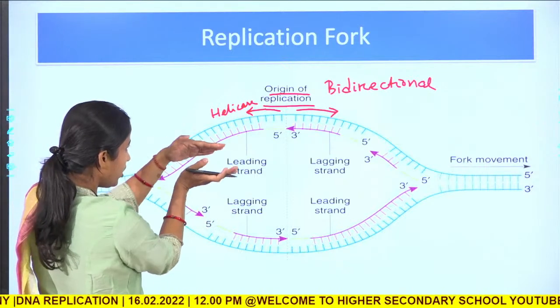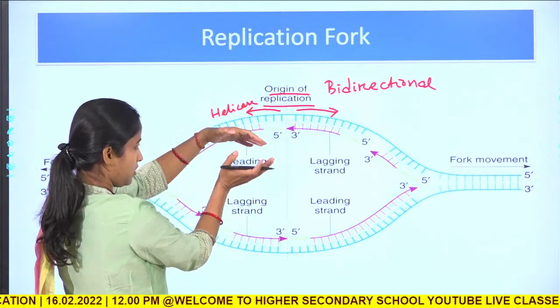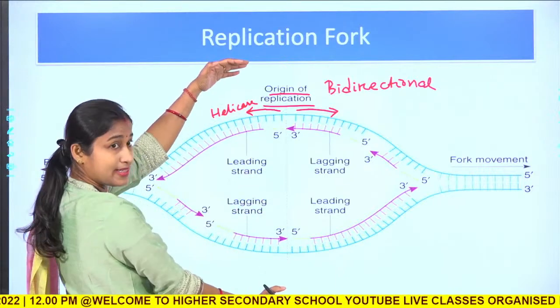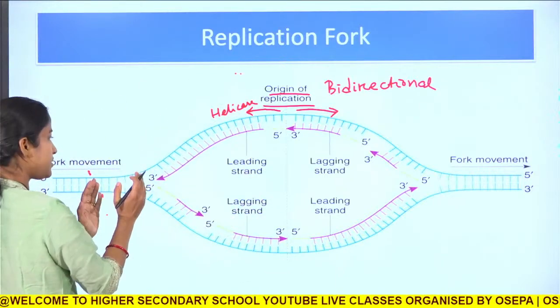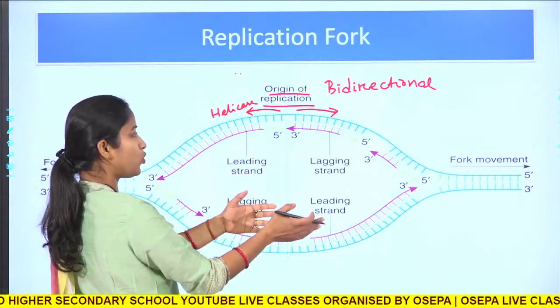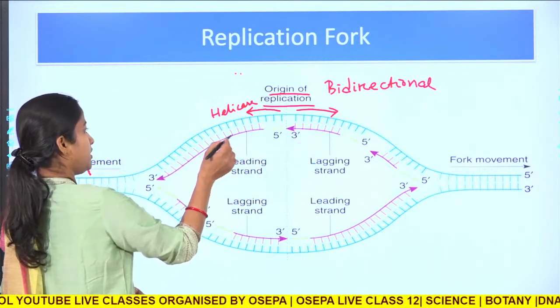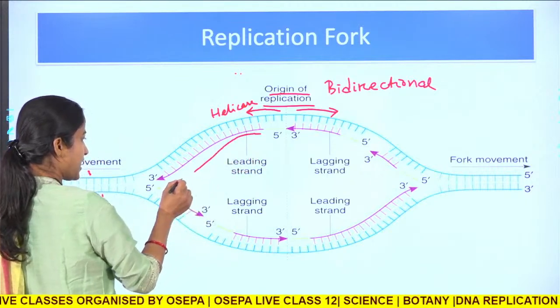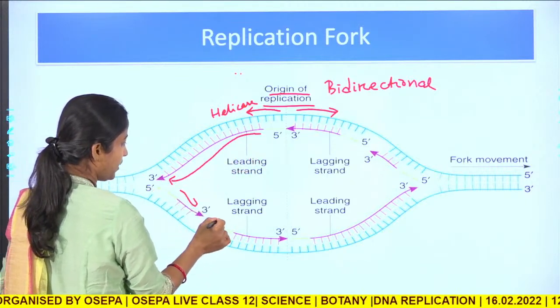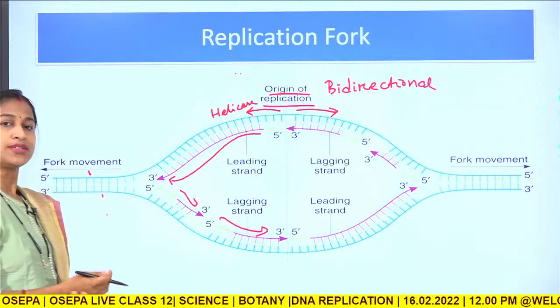So it will go on widening the single stranded region, and the double stranded region will be converted more and more to single stranded region, so that the new strand will be synthesized based upon the old strand.